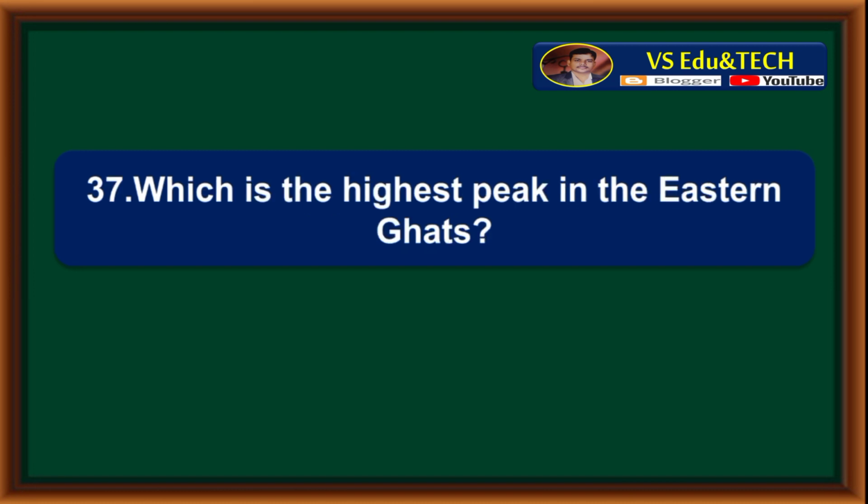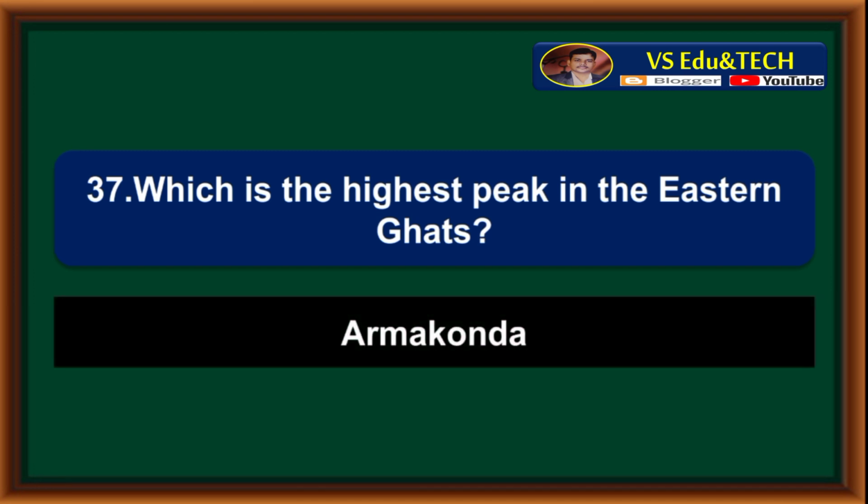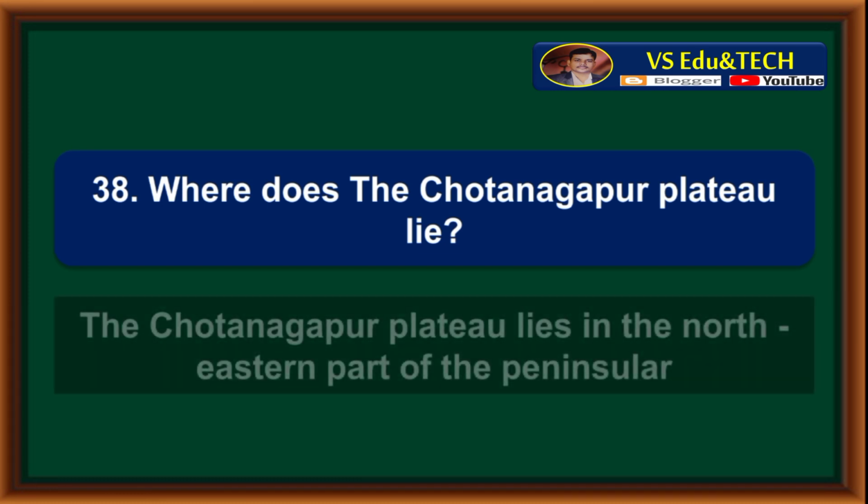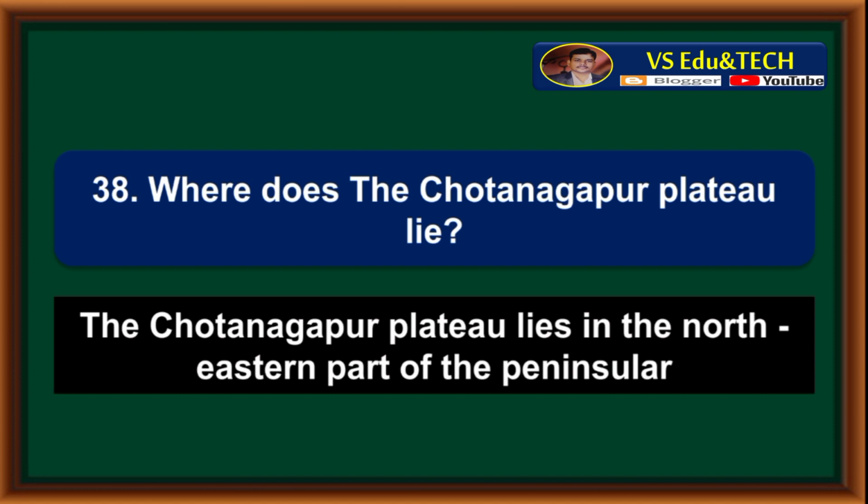Which is the highest peak in the Eastern Ghats? Armakonda is the highest peak in the Eastern Ghats. Where does the Chota Nagpur Plateau lie? The Chota Nagpur Plateau lies in the northeastern part of the peninsular plateau.